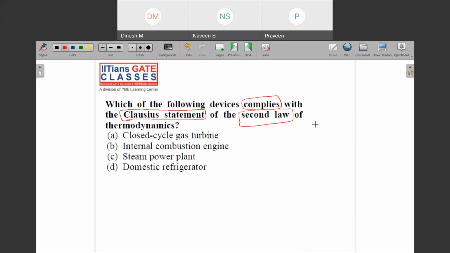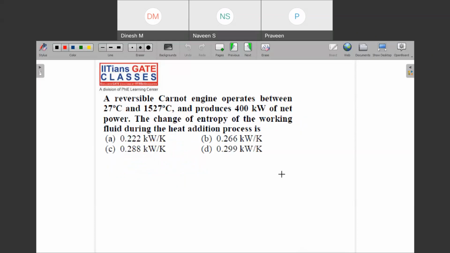You will need some work input, right? Then we also appreciated the example was what? Domestic refrigerator. So which of the following devices will comply? The option is domestic refrigerator. We learned this one, right? Let us go to the next.